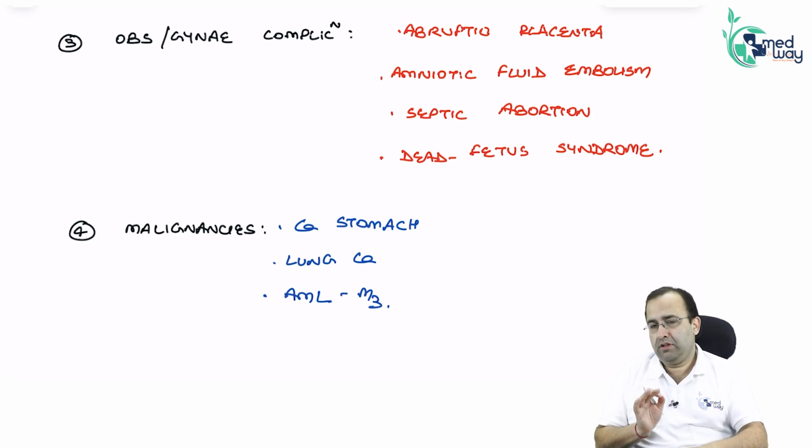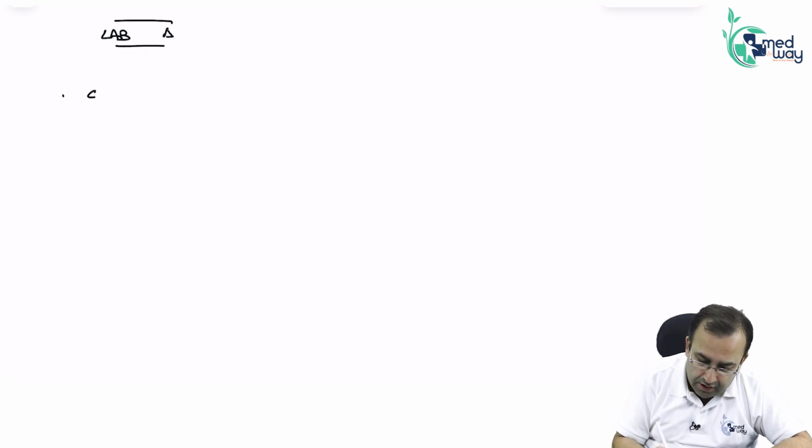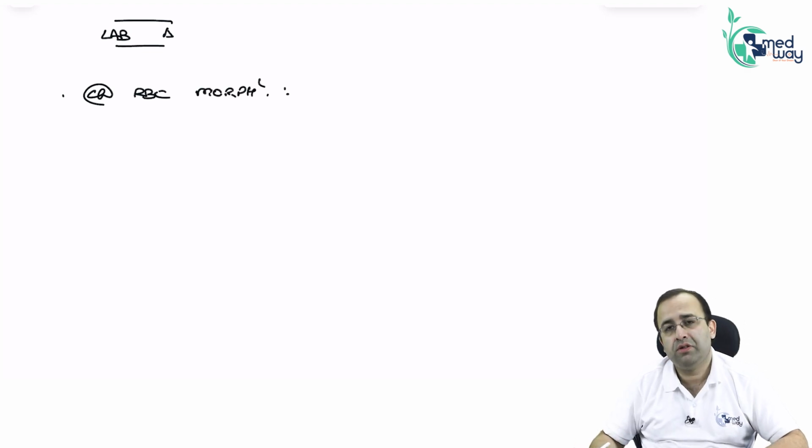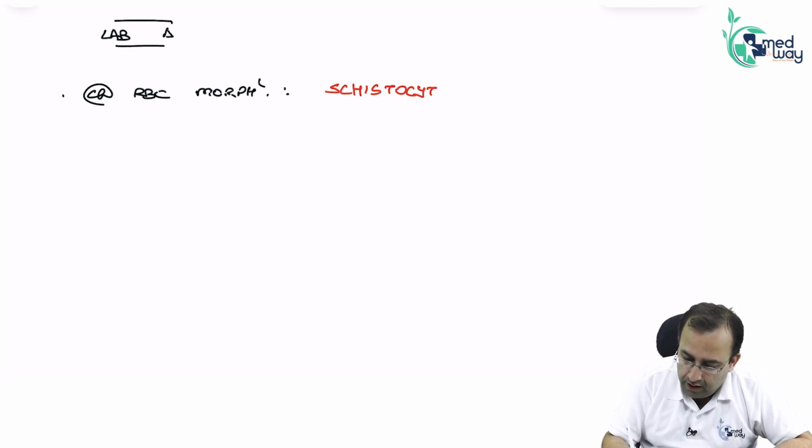As lab diagnosis, what is asked from you is diagnosis. In lab diagnosis, we did this in RBC disorders also. Which is the characteristic RBC morphology seen in DIC? It shows the presence of fragmented RBCs or schistocytes.